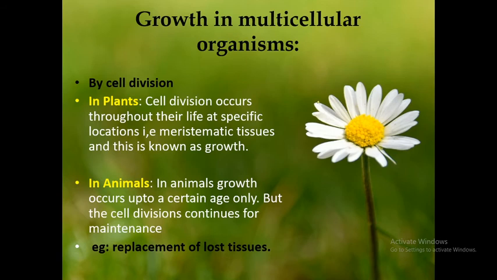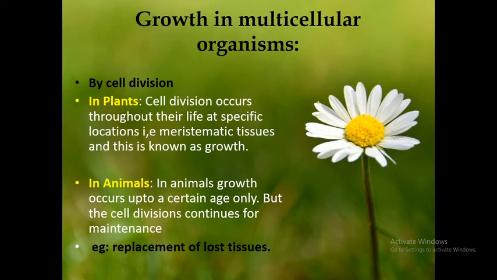Then next, coming to growth in the multicellular organism. How does growth in the multicellular organism take place? For example, which I had taken in the first class as well, that is about you. When you were a very small toddler, from a baby you became a toddler.